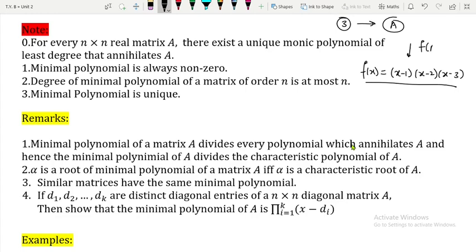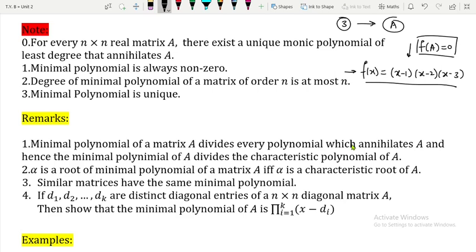It is guaranteed that f of A is equal to 0, no doubt about this. Now the question is whether this f is the minimal polynomial or not. It will be the minimal polynomial if there is no polynomial of degree less than 3 which annihilates A. See how remark 1 is useful. By remark 1, the minimal polynomial divides the characteristic polynomial.